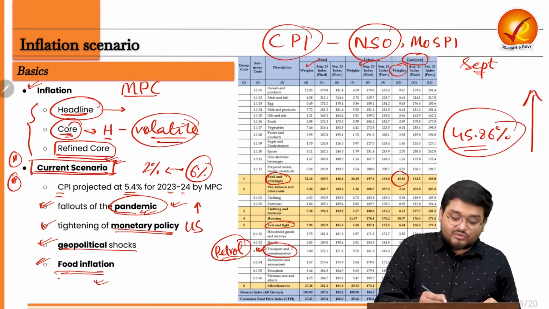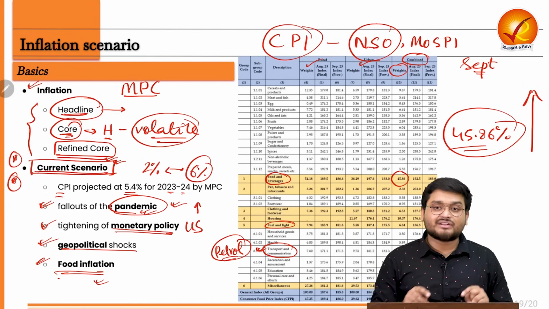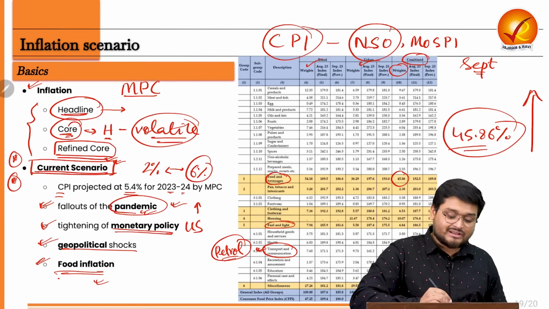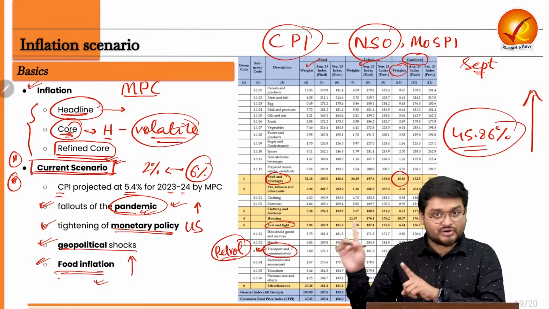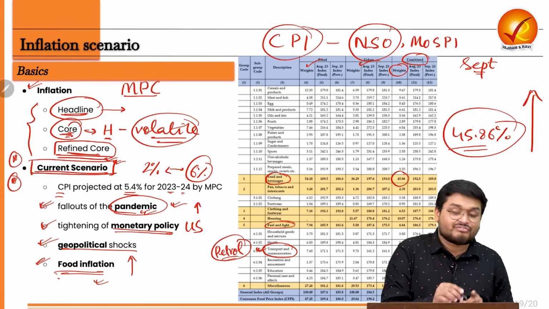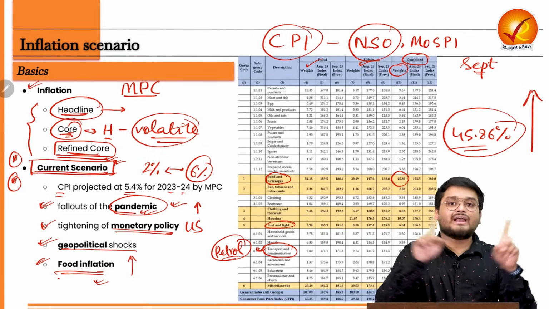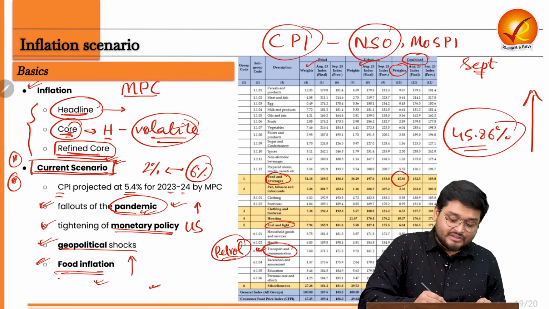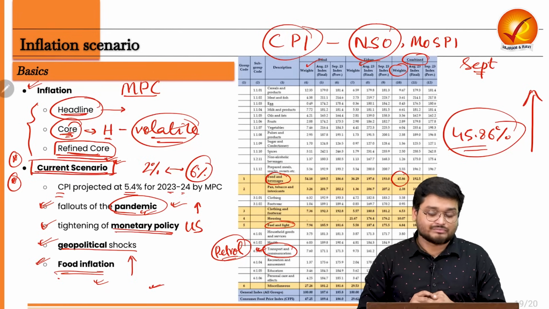Right now the RBI governor is very concerned about the headline inflation in India, and if the food inflation rises, the headline inflation also rises, because the core is excluding volatile substances. The refined is further excluding more and more secondary volatile substances. But the headline inflation is calculating all the substances here. So this was the RBI's general concern here.